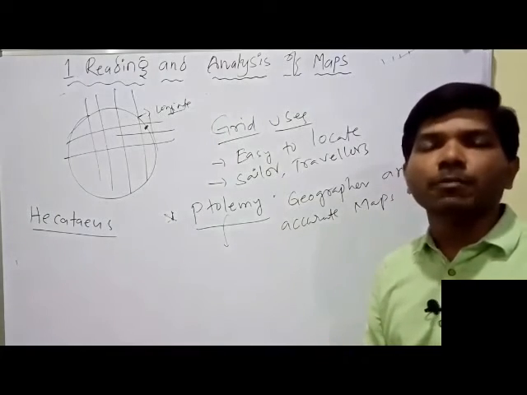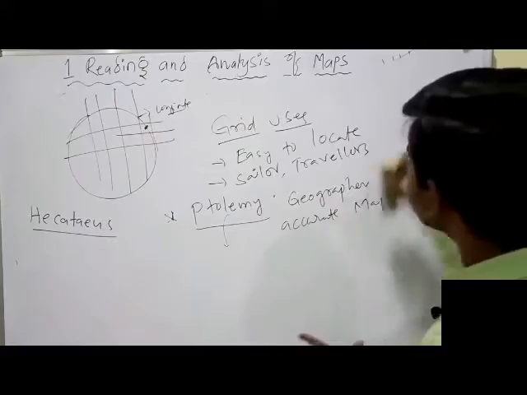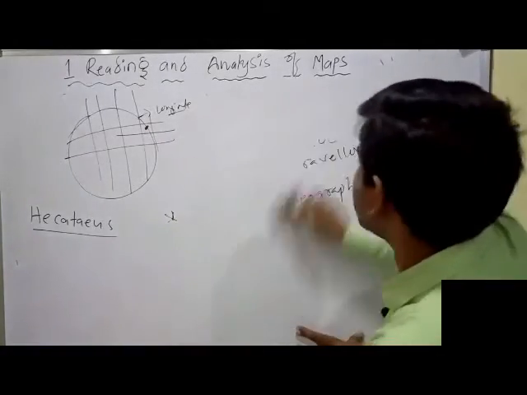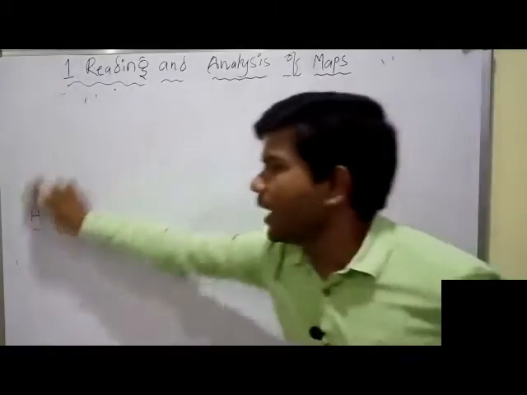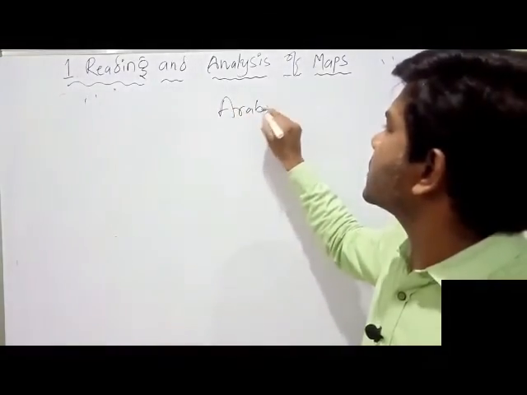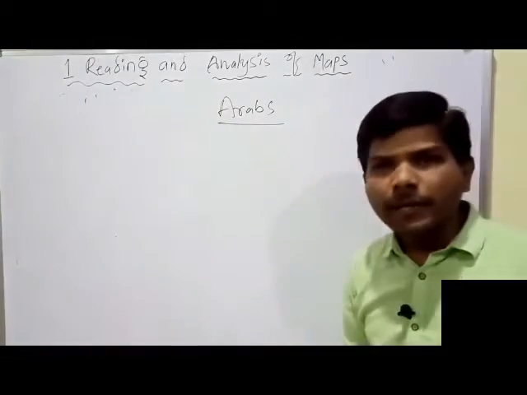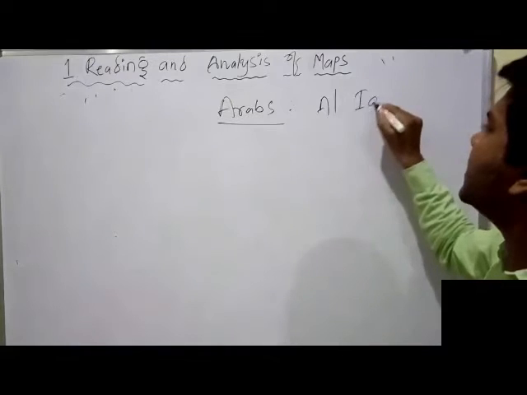They also tried to add new places to the world map, especially the Arabians. Let's see the Arab contributions. One Arab map maker, his name is Al-Idrisi.